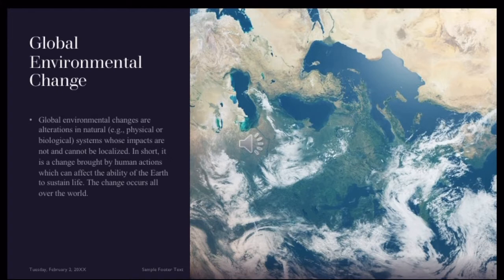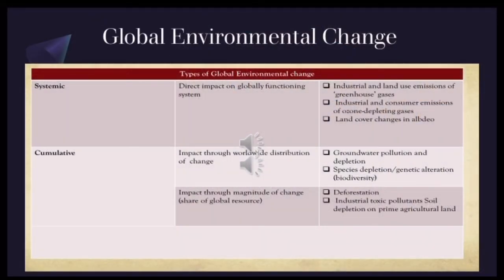These changes happen on the whole world. In short, it's a change brought by human actions which can affect the ability of the earth to sustain life. The changes occur all over the world. Environmental changes are divided into two types, which are the systemic and the cumulative. The systemic deals with the effects which directly impact the earth system, and the cumulative deals with the impact through worldwide distribution of change, impact through magnitude of change, and share of global resource.